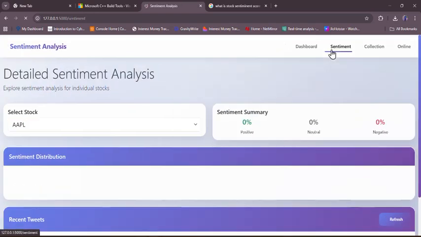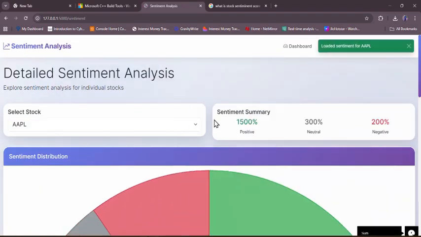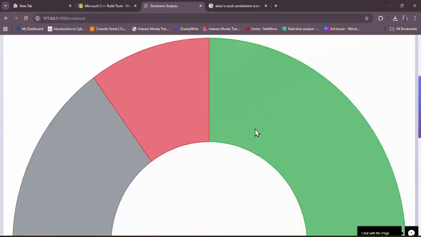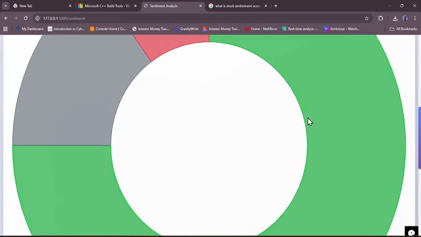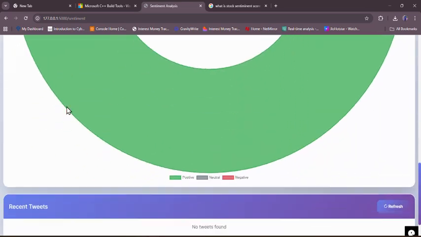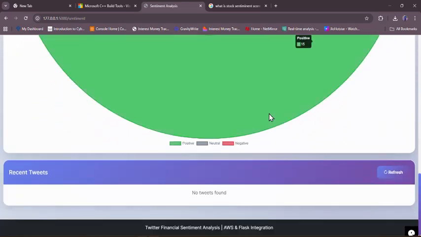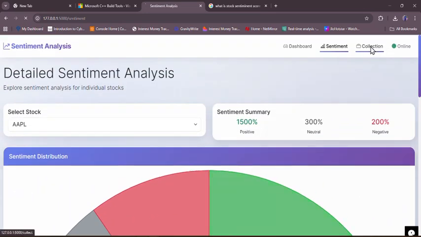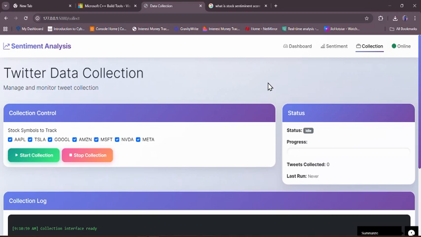And then we have the sentiment feature. Here it will show the sentiment summary, like how many positive comments have been received, how many neutral, and how many negative. This is the distribution of negative, positive, and all, as a big graph plot chart. And recent tweets, if something is found, will come here. Regarding tweets, the Twitter API is a paid one. In the free API you get up to 50 tokens, so it's using that.